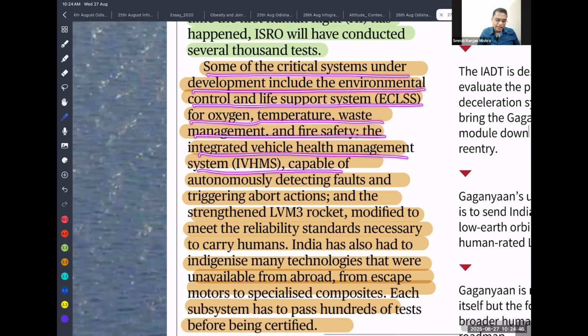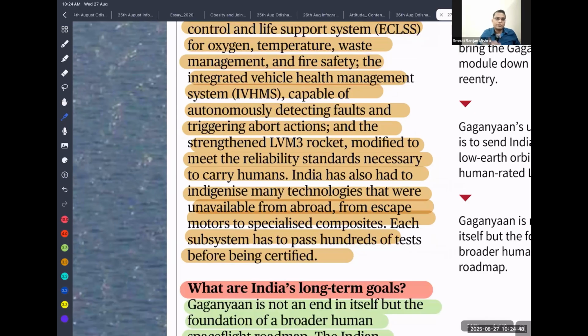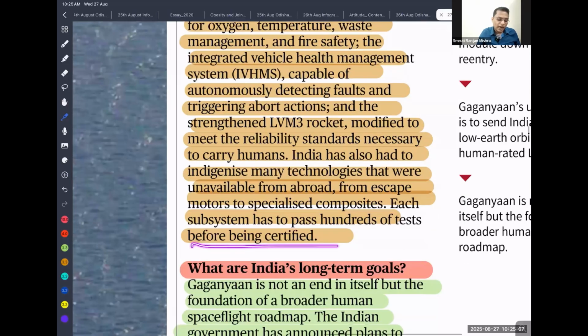These are very critical for a human space mission, because in space there is no oxygen. Our astronauts will live in a vacuum, so we need all these things. India will also have to indigenize many technologies that were available from abroad, from escape motors to specialized composites, with each subsystem passing hundreds of tests before being certified.